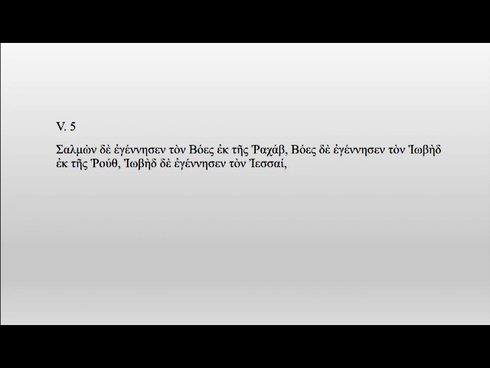In English translation, Iessai is Jesse. And in a modern Greek reading, it would be Iesse, with the alpha iota diphthong making the pronunciation e. As you can see, the English translation is pretty close to the modern way of reading it.